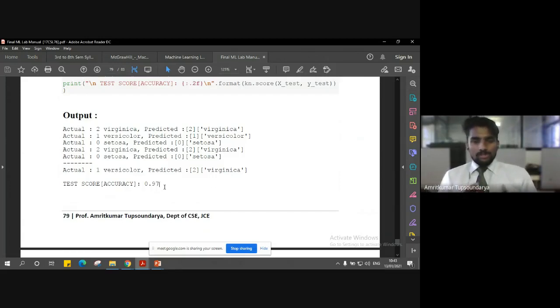Right. So this is just an example, but it depends on how you train it, how much data you use for testing, and how much you actually use for training. Depending upon that, your accuracy might be different.